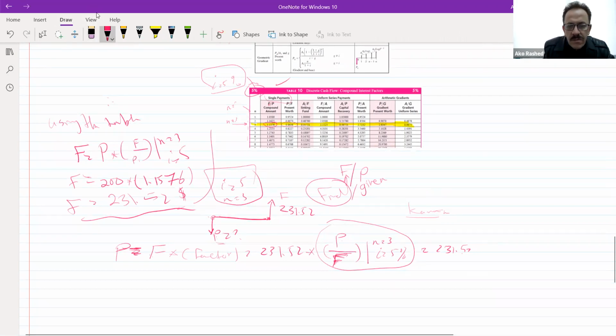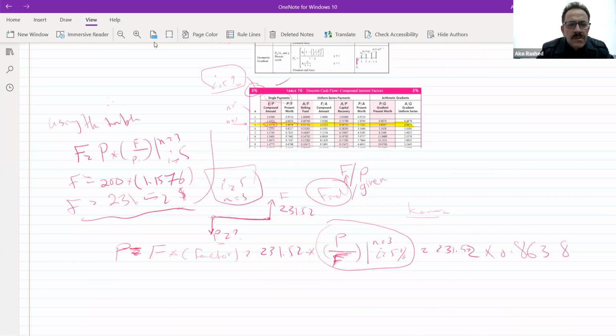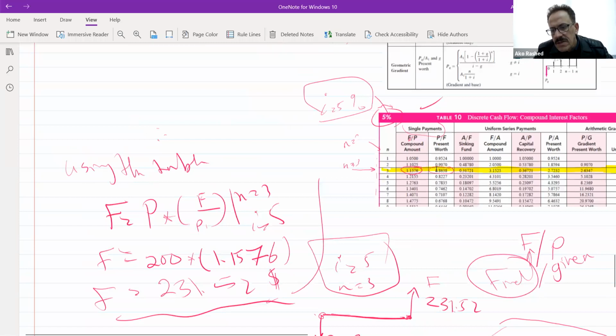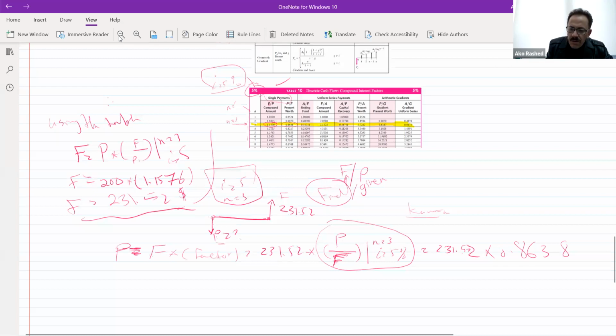I'm right? Yeah, it's 0.8638. Now, using this one, it will give you, let me multiply by 0.8638, about 199.986, which means about $200.